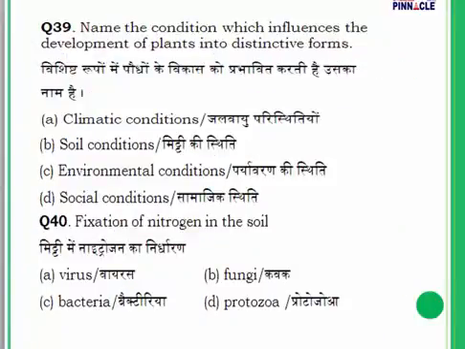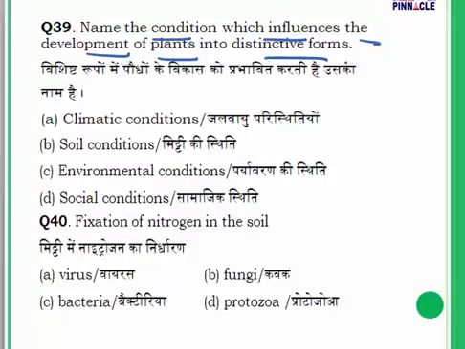Question number 39. Name the condition which influences the development of plants into distinctive forms. What kind of plants are going to develop? Will they be tall trees? Will they have a dense canopy? Will they be evergreen trees? Will they be tropical trees? Will they be trees which cannot stand much heat? What are the conditions which influence the development of plants into distinctive forms?